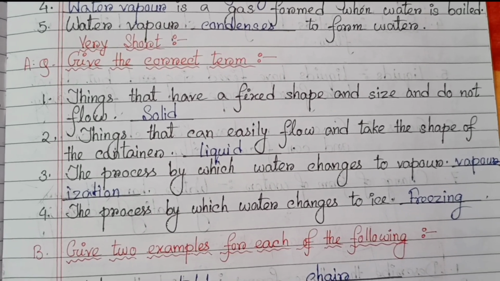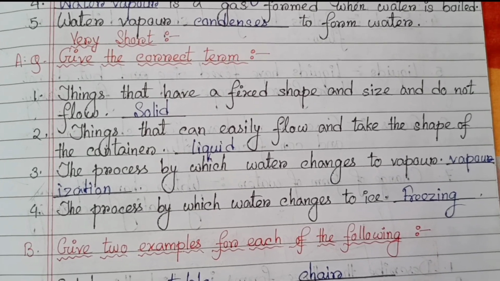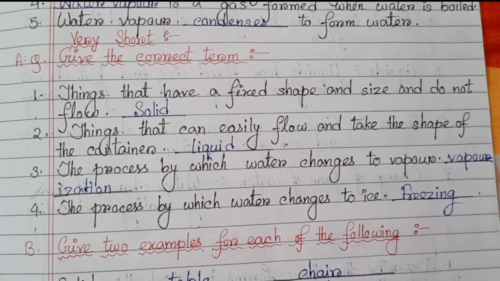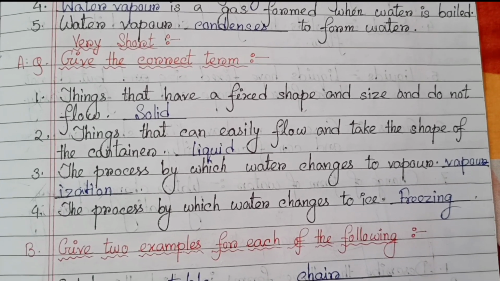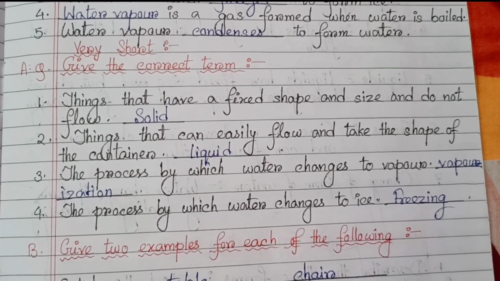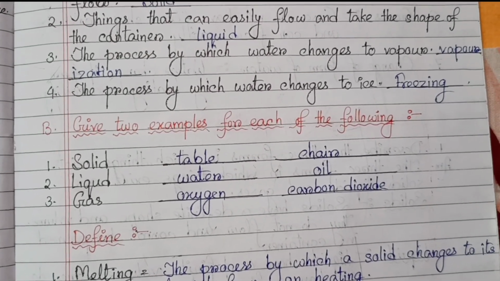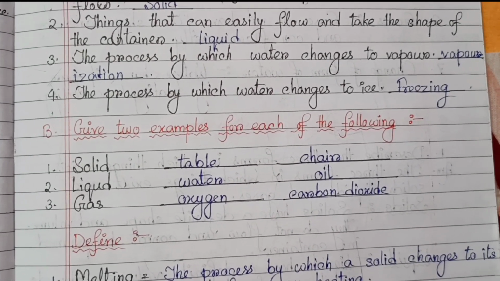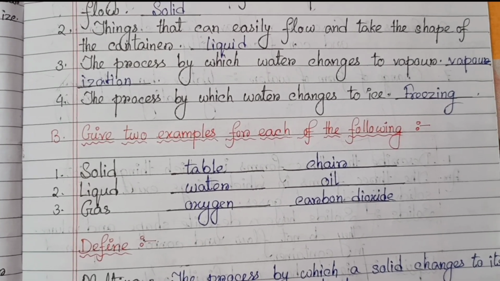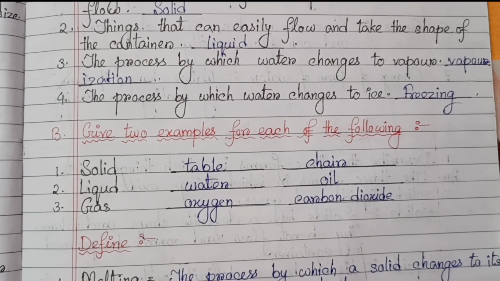That is solid. Number 2, things that can easily flow and take the shape of the container. Answer is liquid. Number 3, the process by which water changes to vapor, that is vaporization. Number 4, the process by which water changes to ice, that is freezing. Number B, give 2 examples for each of the following. Number 1, solid: table, chair. Number 2, liquid: water, oil. Number 3, gas: oxygen, carbon dioxide.